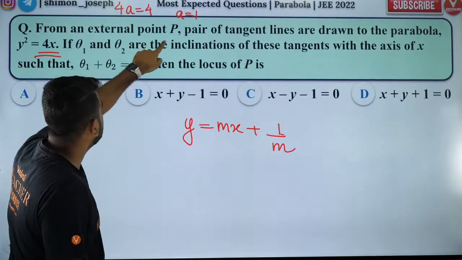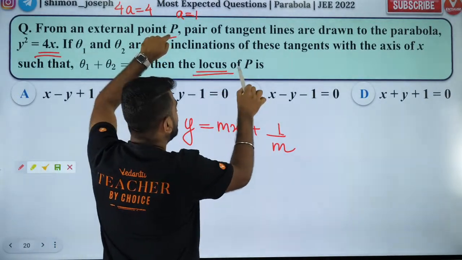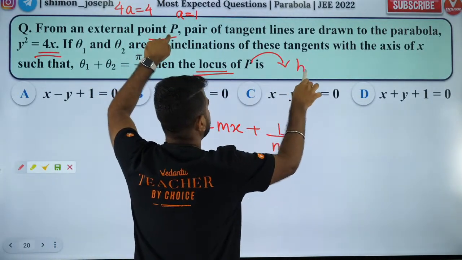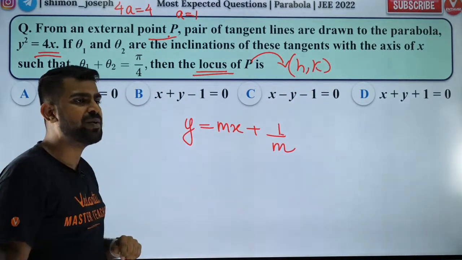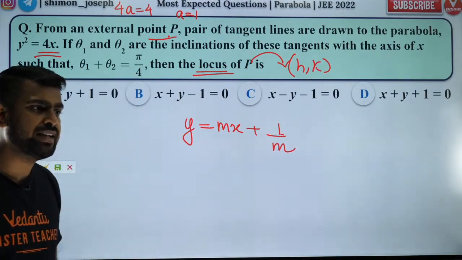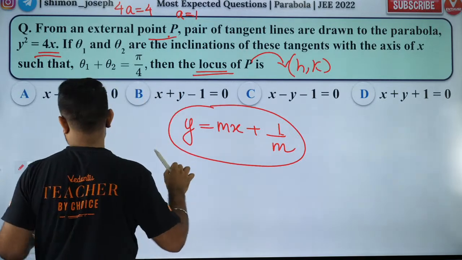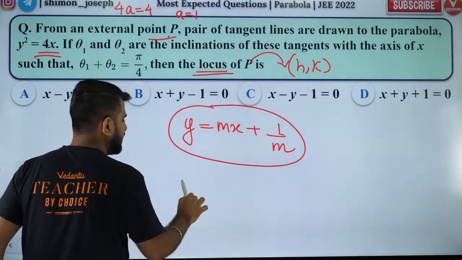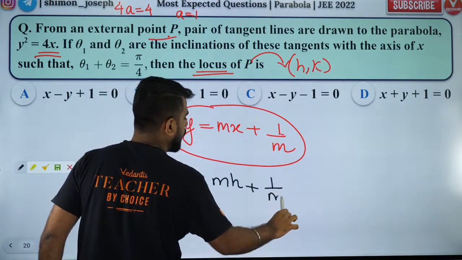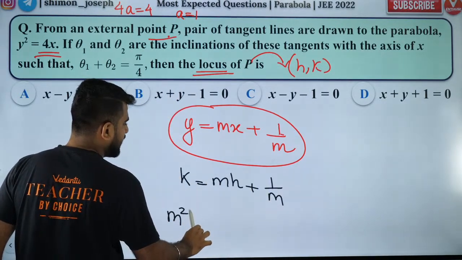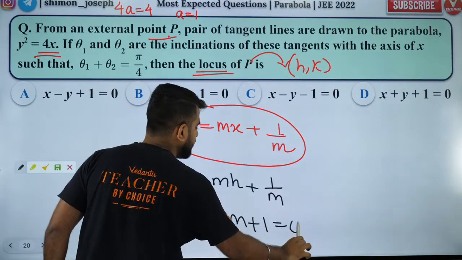Now my point P, this tangent passes through it, and I want to find the locus of P. Whenever you have to find the locus of something, take that point as h comma k. Now this h comma k lies on this line, so I'll put y as k and x as h. Now I'll get a quadratic equation: m squared h minus km plus 1 is equal to 0.